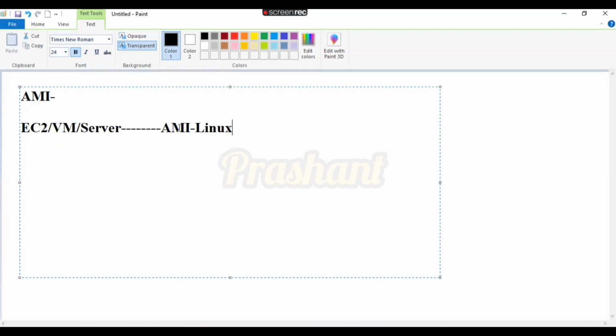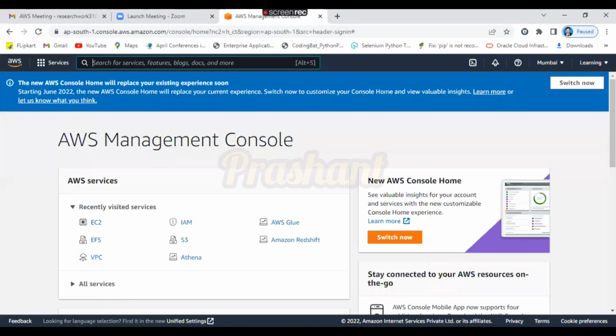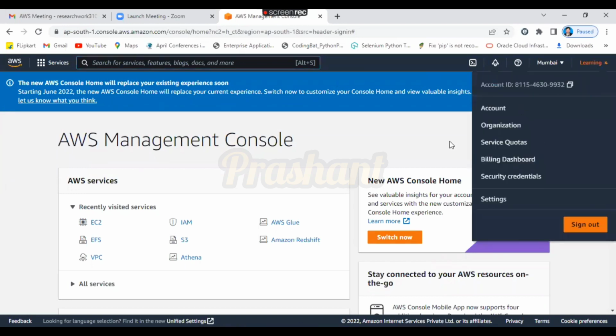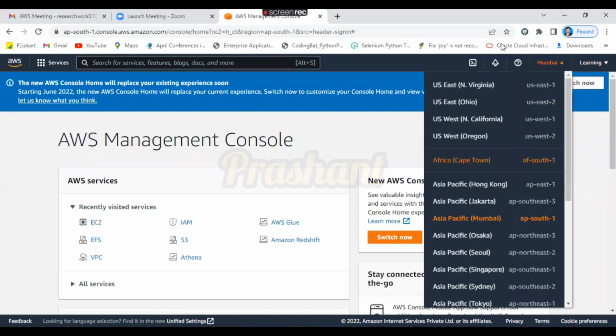Focus on what is Linux, how to connect with the Linux machine, and how to work on it, right? So first of all, you just log in with your account. Please cross-check: is this my correct account or not? Yes. Am I at the nearest region or not? Yes, Mumbai is the nearest region.